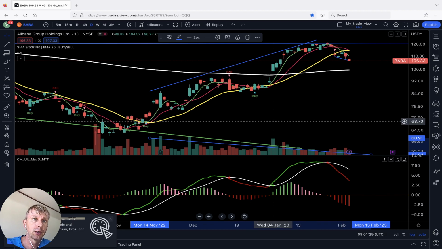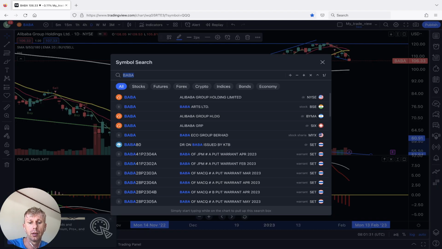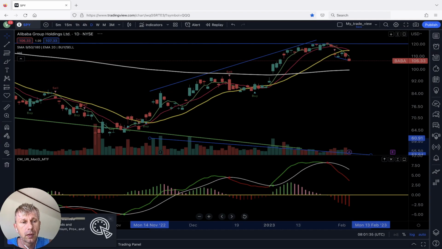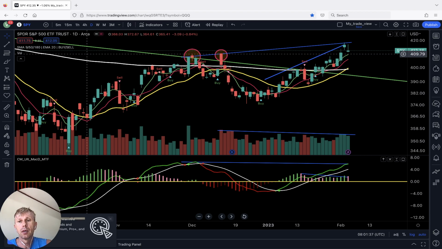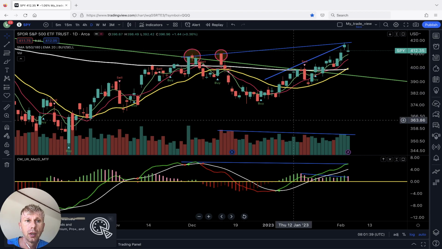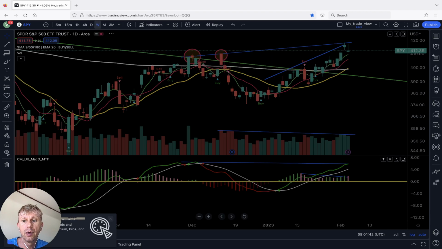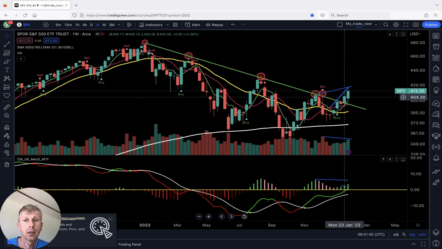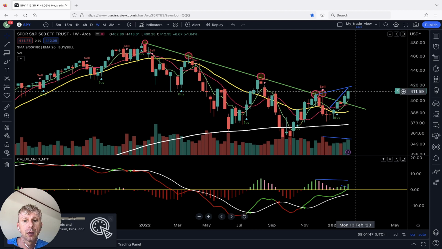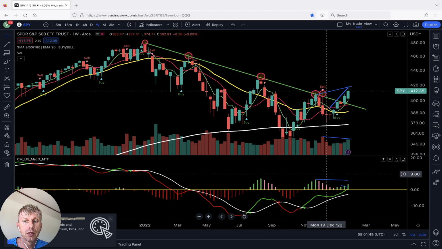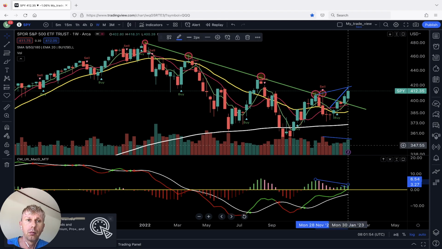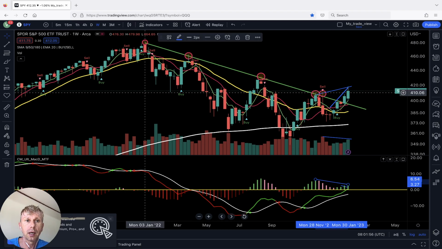That's all. Let's do summary. All indexes and stocks and ETFs are in bullish trend on weekly time frame for the last 4 or 5 weeks. Some bearish divergences on the MACD histogram, but still bullish mode and bullish trend on weekly time frame.